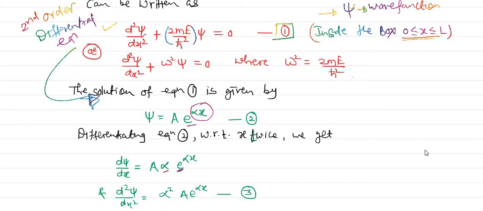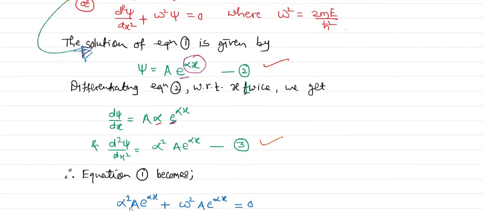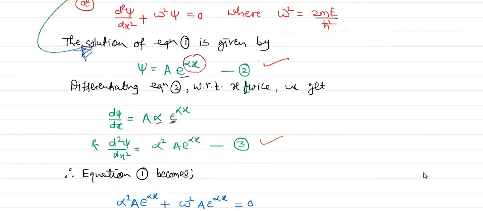So equation 1 is our Schrodinger equation. Let us substitute these two values, 2 and 3, in equation 1. On the left hand side of equation 1 we have d2 psi by dx square, which is nothing but your equation number 3. Substituting that value, it is alpha square A e raised to alpha x plus omega square. I have written omega square instead of 2mE by h cross square, and psi is here A e raised to alpha x, and the right hand side is as it is, 0.